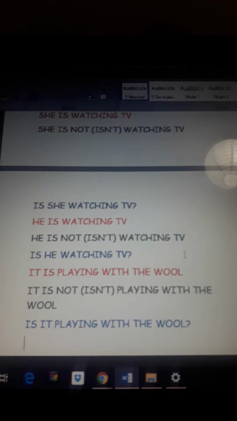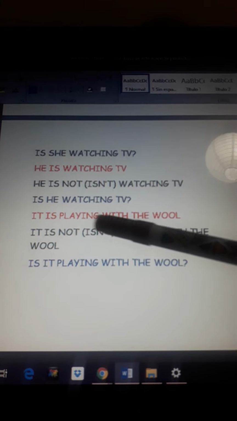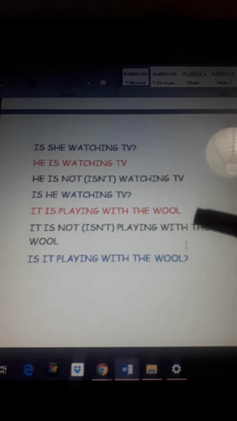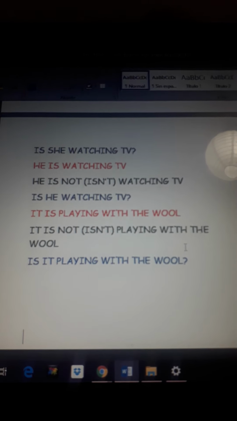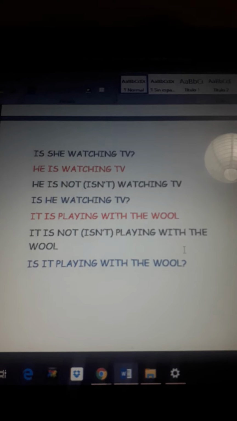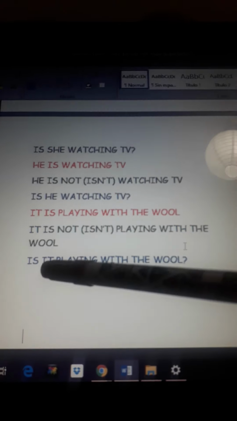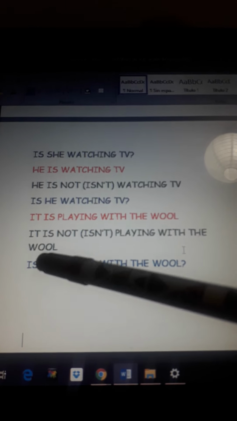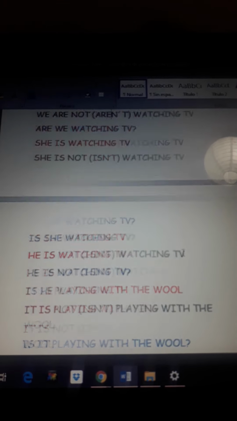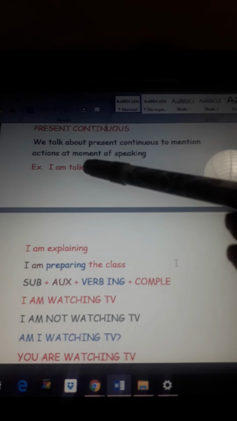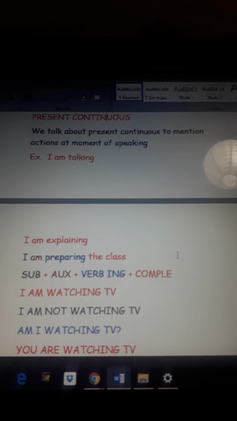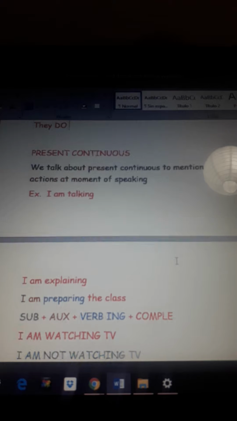So, when we talk about it, in this case, I can say the cat, but I want to mention the cat as an it. So, it is playing with the wool. Wool is the material that cats play with; they follow and run around this wool. It is not or isn't playing with the wool. And finally, is it playing with the wool? Okay, so guys, important: always and always the verb has to have the ing, and the auxiliary. This is simpler than the other, but even though we have to follow the same rules.